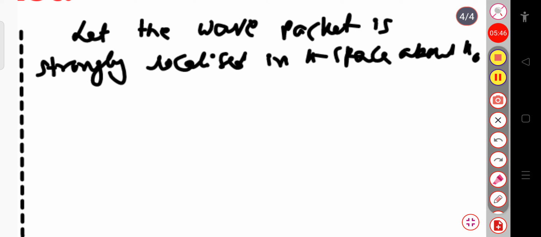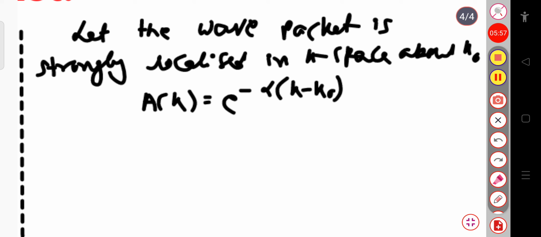So in that case we can choose this A(k) equal to exponential of minus alpha into (k minus k naught) whole square. So this is the Gaussian wave packet. This is simply for the amplitude: exponential of minus alpha into (k minus k naught) whole square. This is the representation for the Gaussian wave packet.